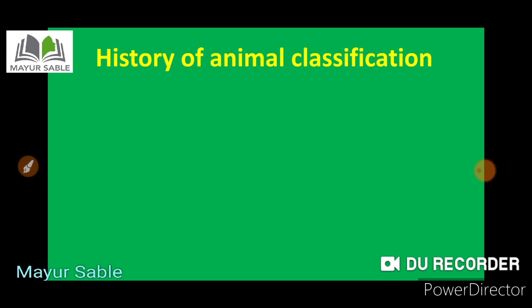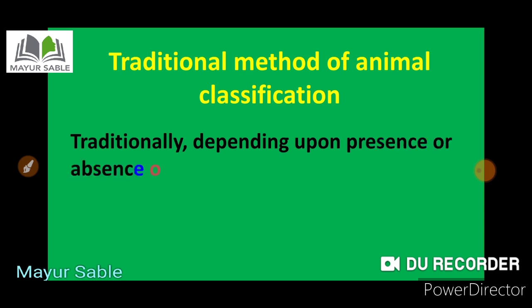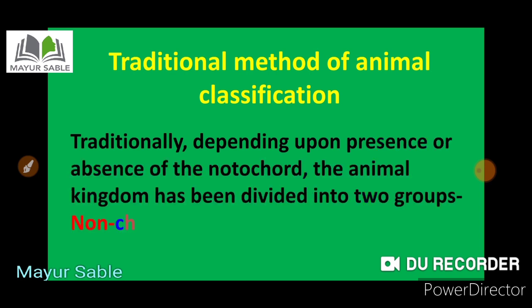Now you must have recognized how much importance animal classification has. Now we are going to study the traditional method of animal classification. Remember, traditionally, depending upon the presence or absence of a notochord, the animal kingdom has been divided into two different groups, the non-chordates and the chordates. When we classify all the living animals on this basis, there are some important points which must be taken into consideration before classifying them into non-chordates and chordates.